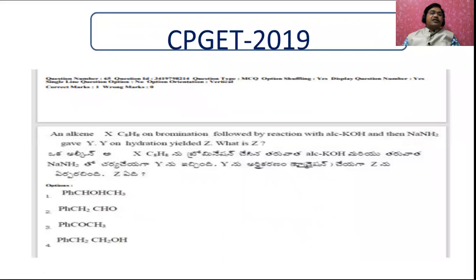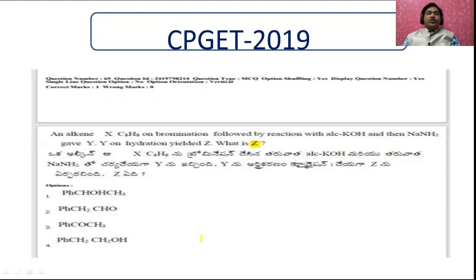Now let us see another one. Alkene X, which is C8H8, on bromination followed by reaction with alcoholic KOH and then sodamide gives Y. Y on hydrolysis yields Z. What is Z? Only Z was asked, so what we have to identify is what Z is.